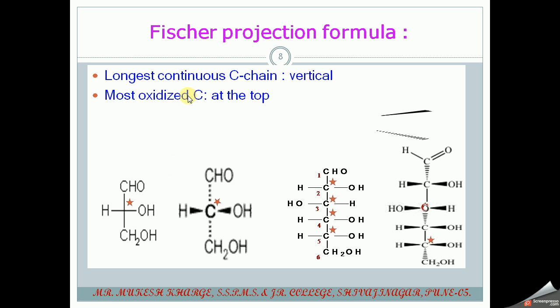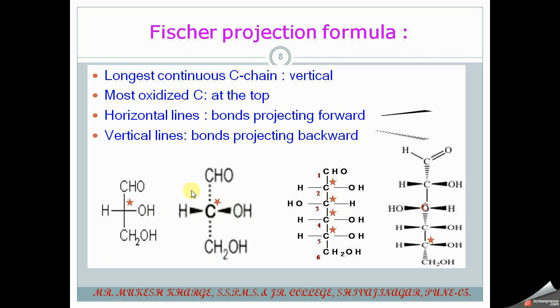Now the most oxidized carbon should be present at the top, and the horizontal bonds placed horizontally in your structure are projecting towards the forward direction, which is shown with these solid lines, and the vertical lines indicate the bonds projecting in the backward direction.